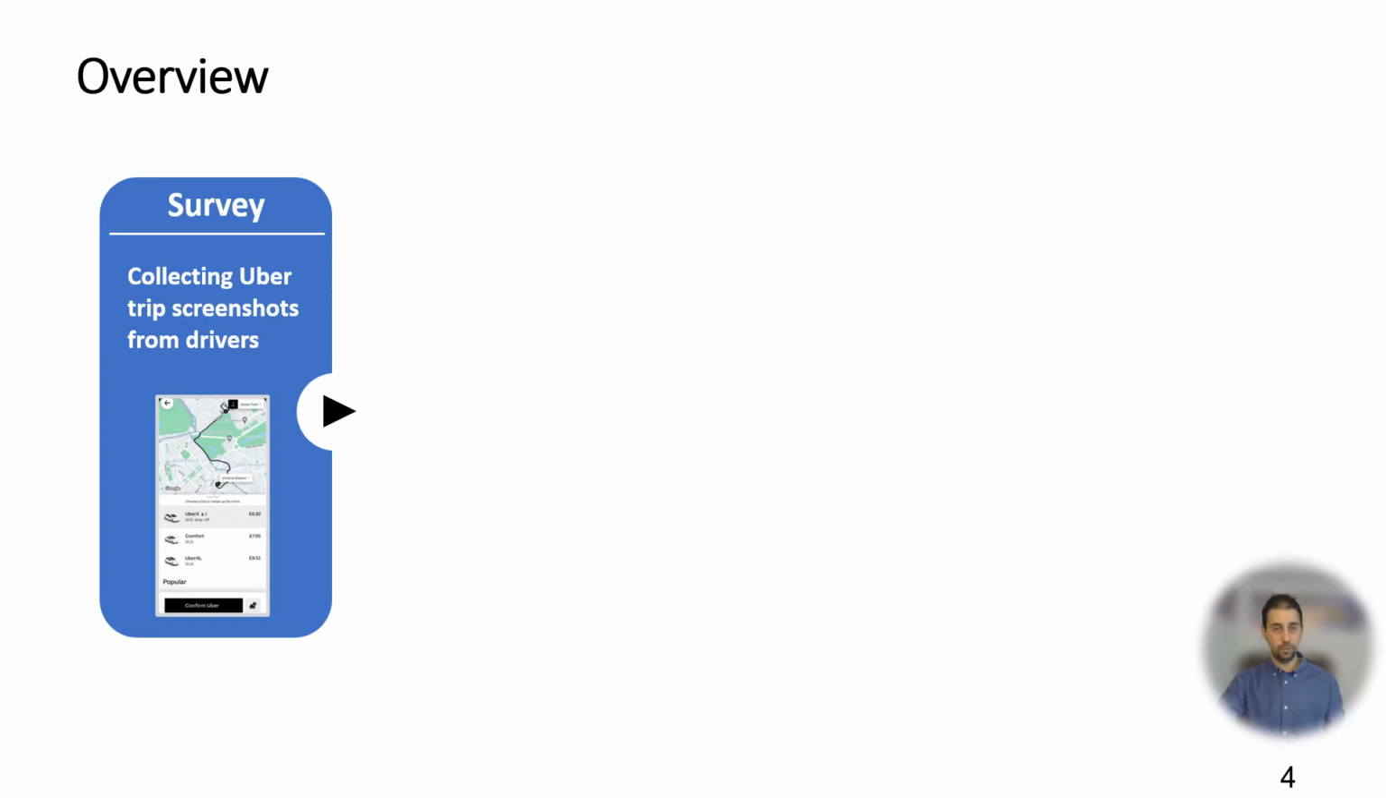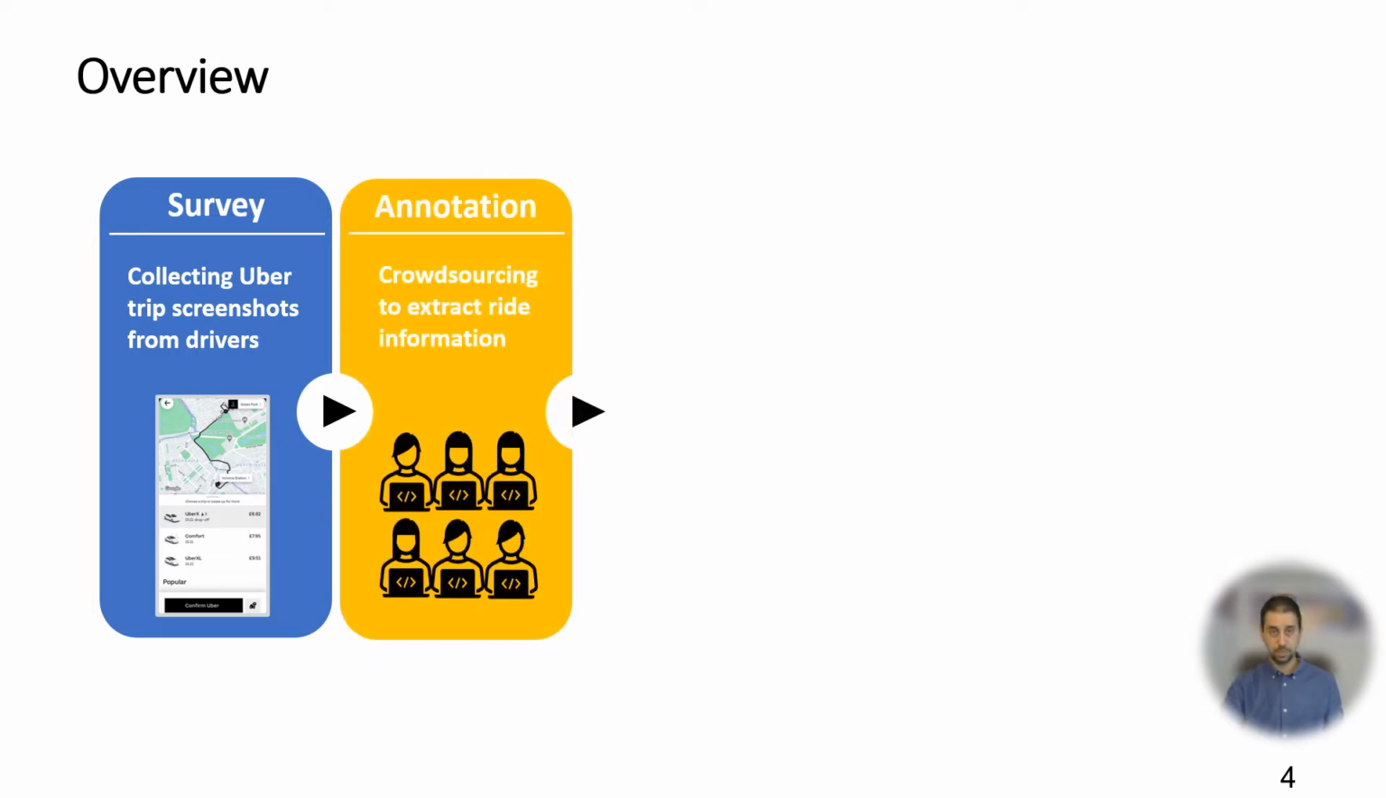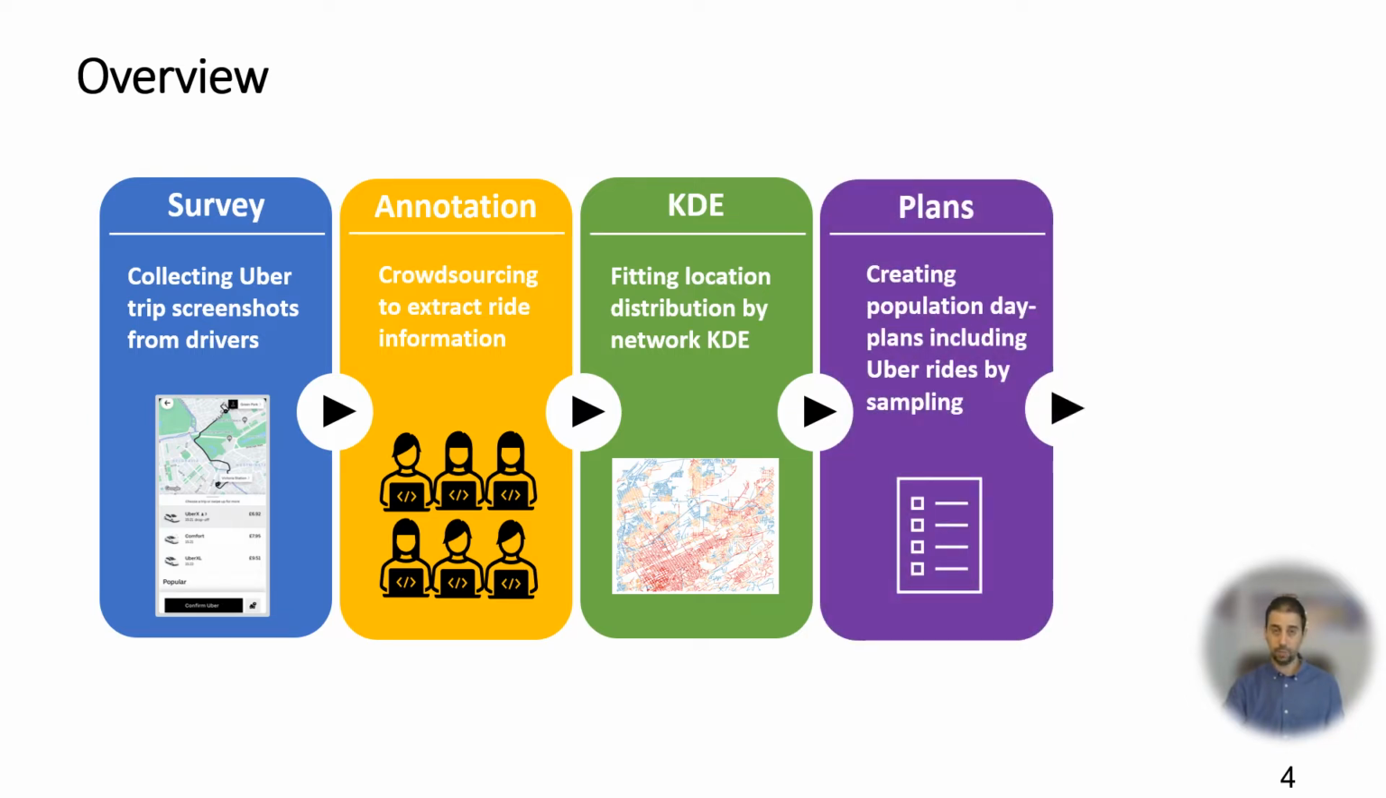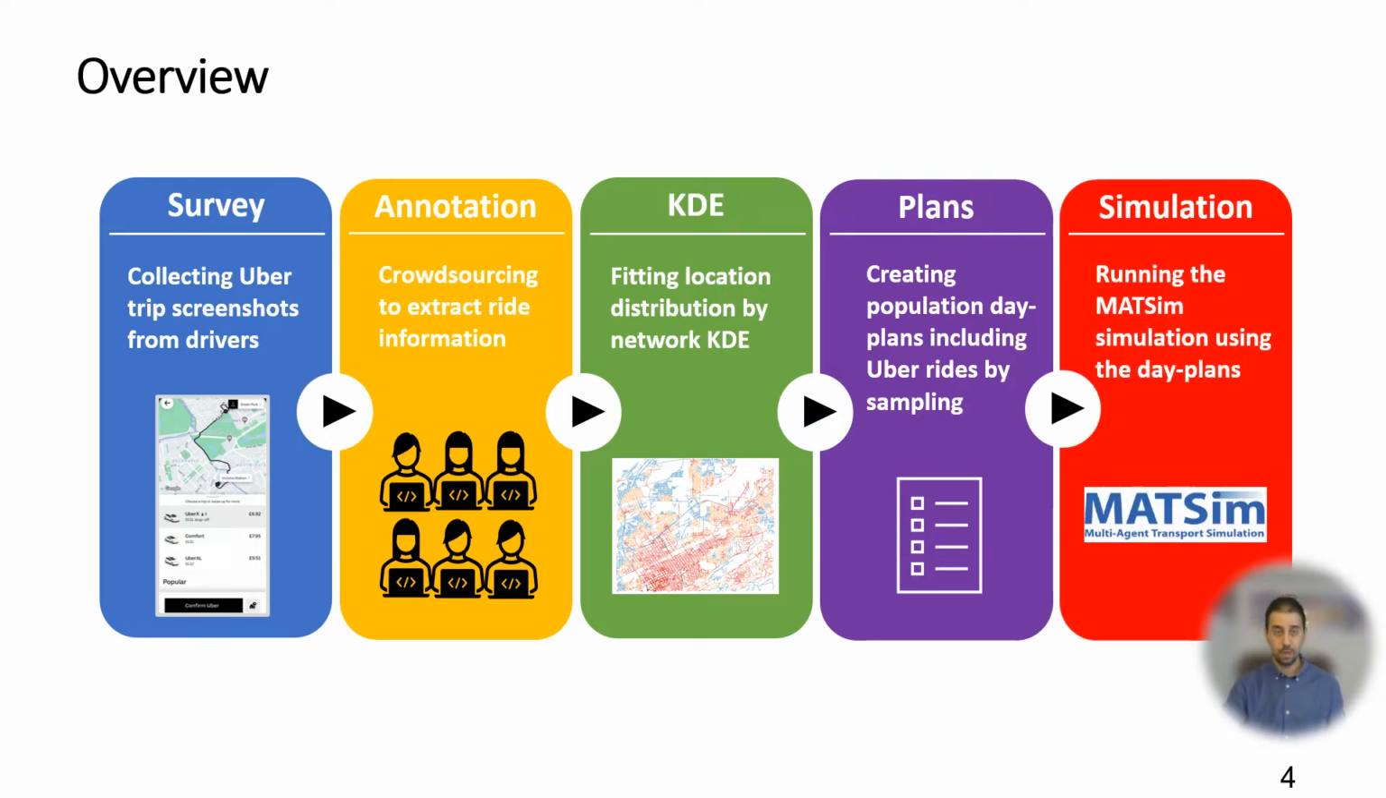As an overview, there are 5 main steps to build the digital twin. First, we collect Uber trip screenshots from Uber drivers' smartphones. Second, we use crowdsourcing to extract ride information from the screenshots. Third, we fit location distributions from the extracted ride data by network kernel density estimation. Then, we create population day plans by sampling from distributions that we learned. Finally, we run simulation using the generated day plans.